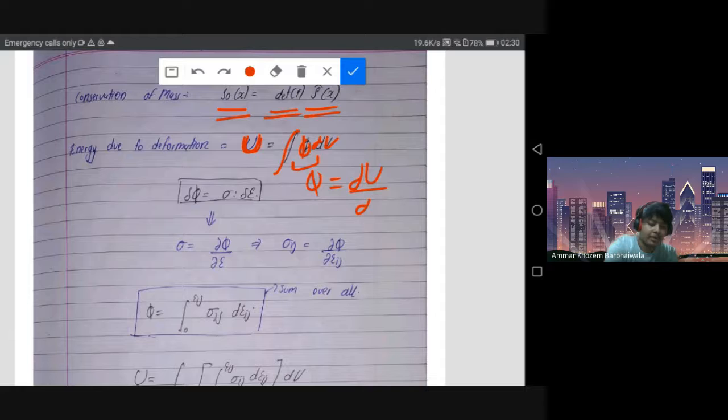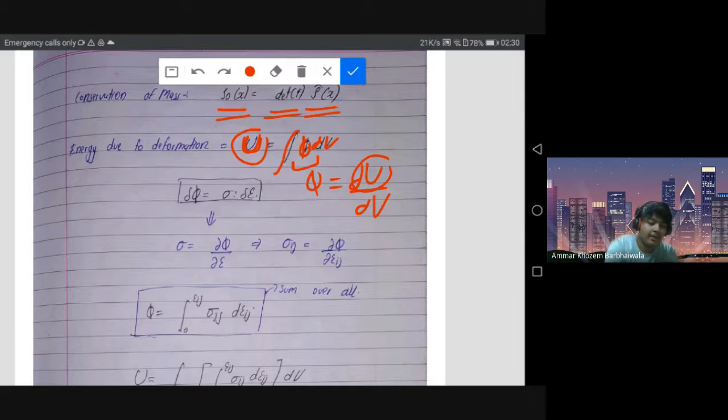So you multiply by dV and you get the total energy change due to deformation equal to the integral of phi times dV. For each point you calculate the phi, and then you integrate it over the entire volume to get the total change in energy.